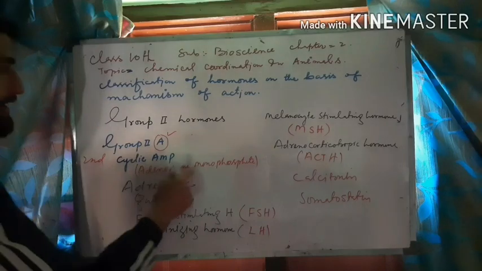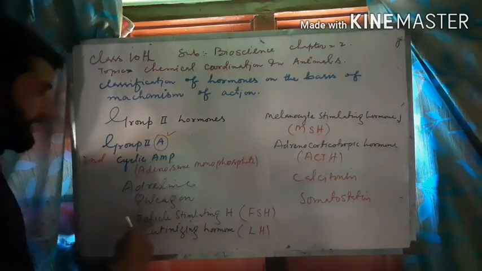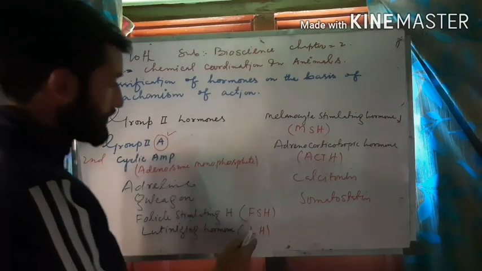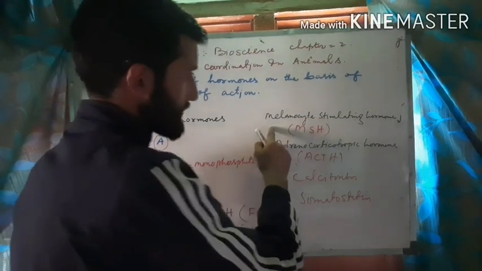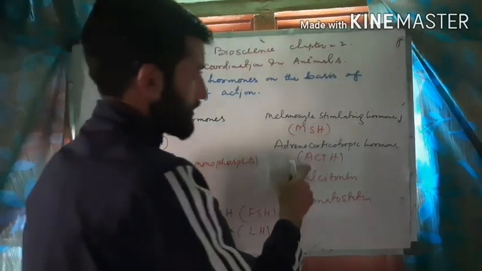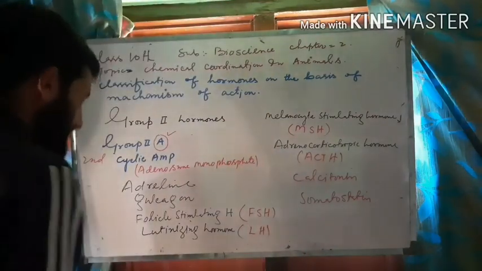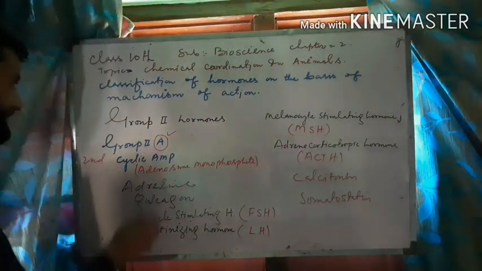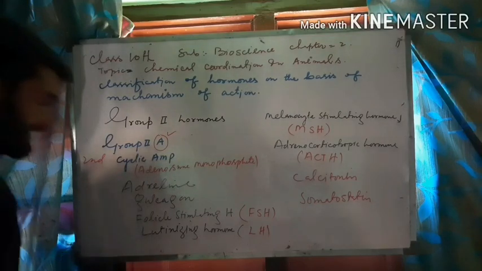AMP means adenosine monophosphate, and these are some of the hormones: adrenaline, glucagon, FSH, follicle stimulating hormone, LH, luteinizing hormone, melanocyte stimulating hormone. These are some examples: adrenocorticotropic hormone, calcitonin, and somatostatin. These are some of the examples when hormones form second messenger as cyclic AMP.